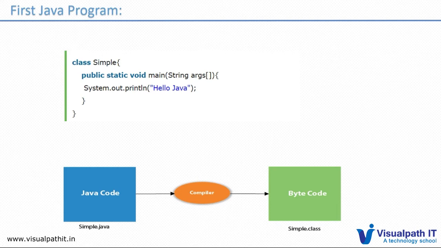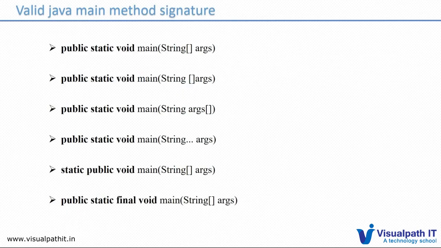There are different ways we can write it. It's not only this format we can write, public static void main. These are not the only standard way, we can write it in different ways. We can see it later. This is the standard syntax we wrote, public static void main.